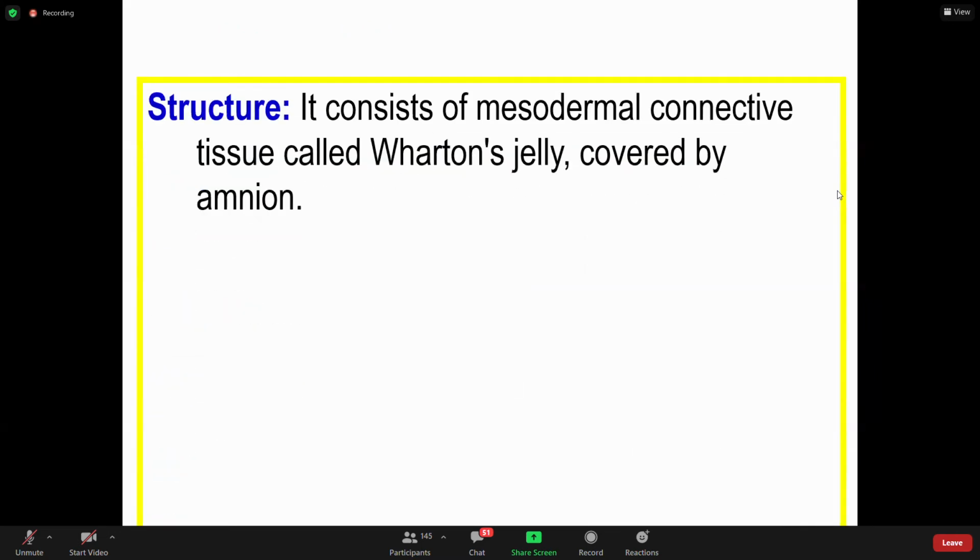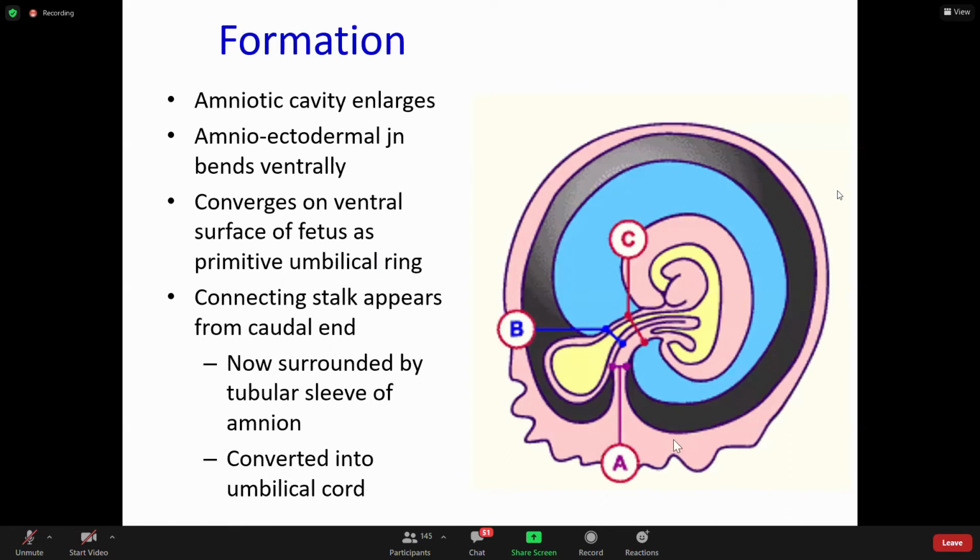So the structure consists of mesodermal connective tissue called Wharton's jelly covered by amnion. Now just go back to the diagram. Whatever connective tissue or extra embryonic mesoderm is there in this, that is called Wharton's jelly.